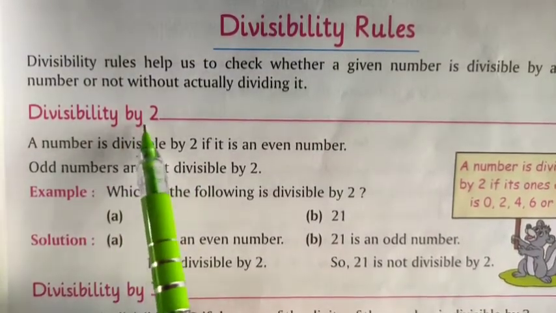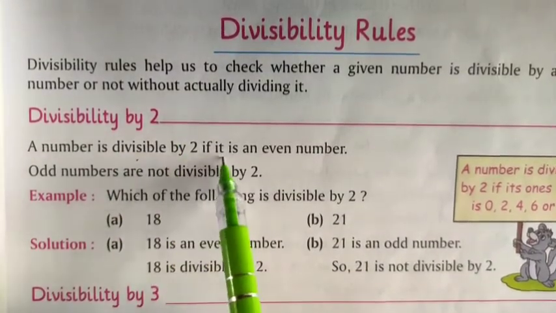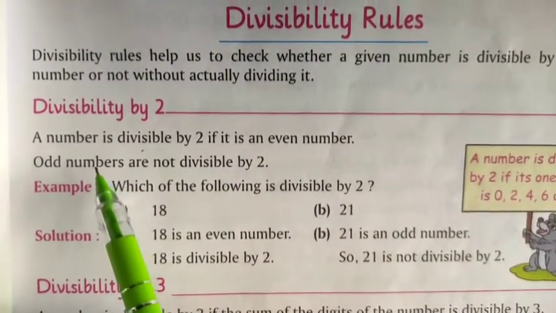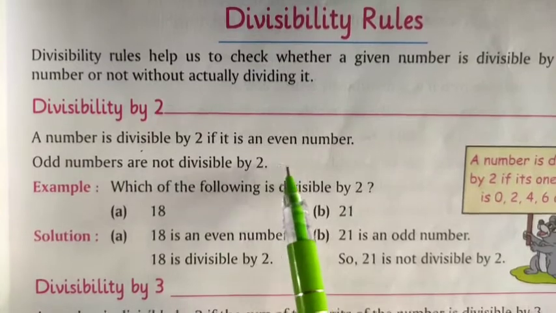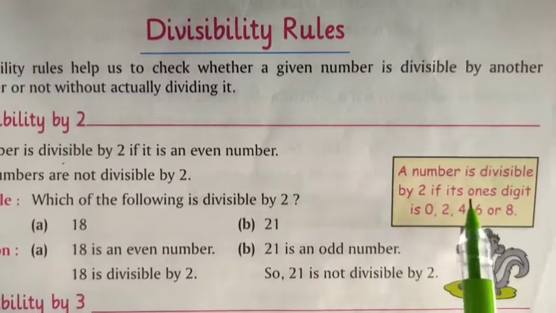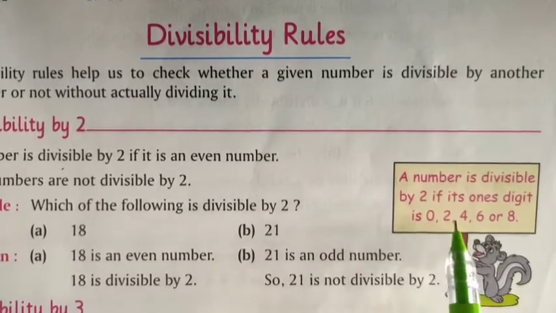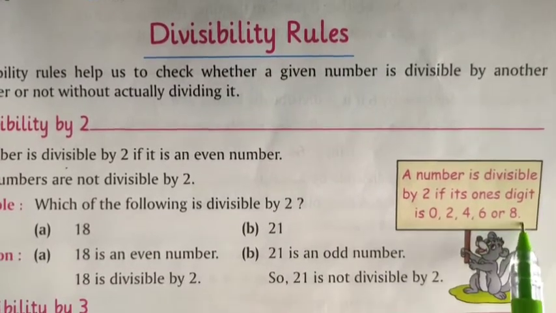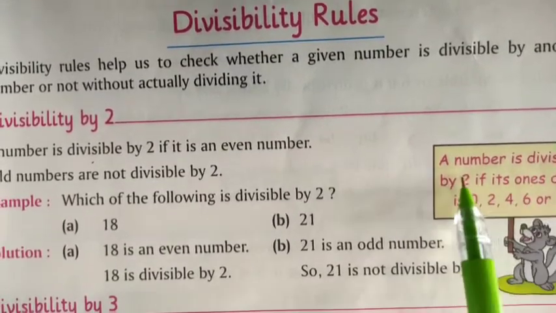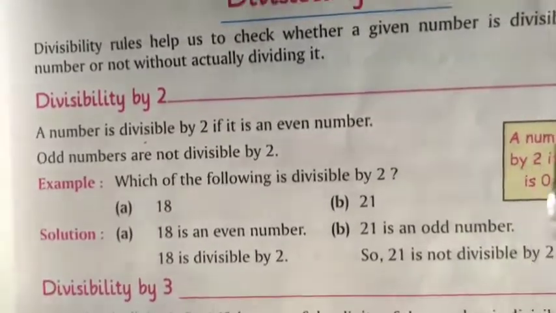Again I repeat, divisibility by 2. A number is divisible by 2 if it is an even number. Odd numbers are not divisible by 2. A number is divisible by 2 if its ones digit is 0, 2, 4, 6 or 8. That number is an even number, or we can say a number is divisible by 2.